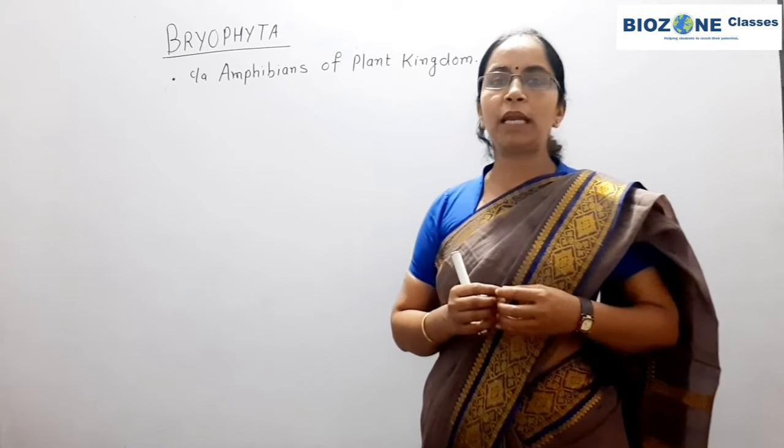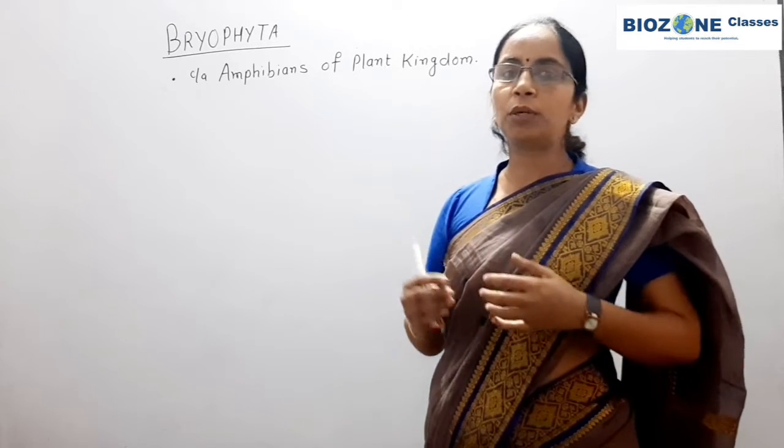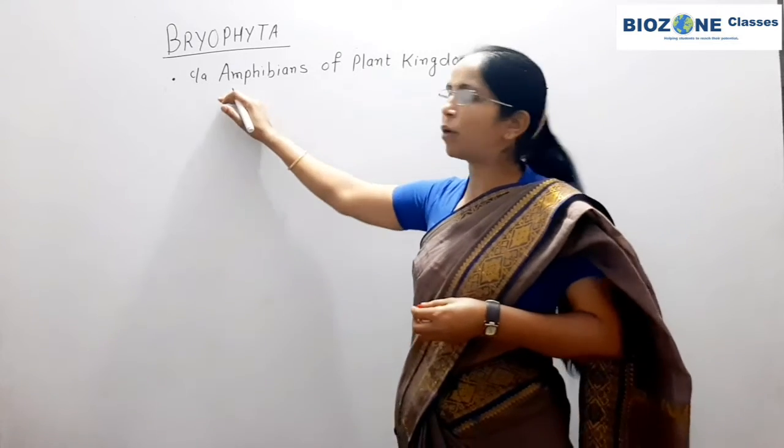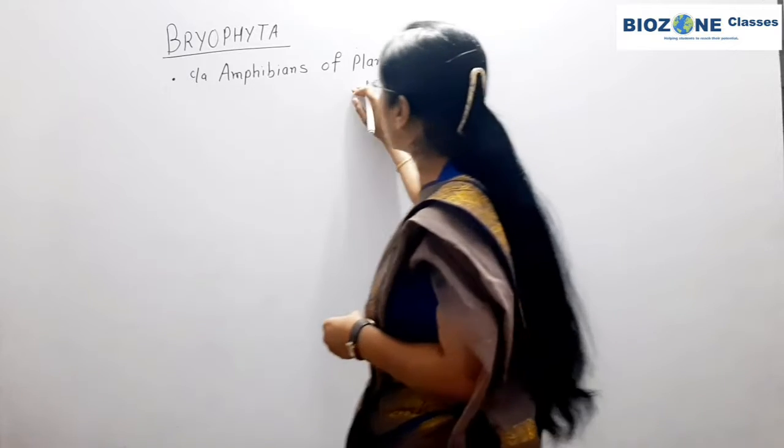So the male gamete is transferred from antheridium towards the archegonium. That's why they are called amphibians of plant kingdom.